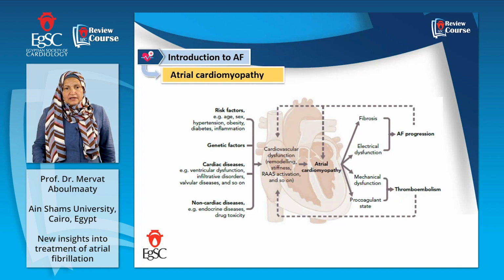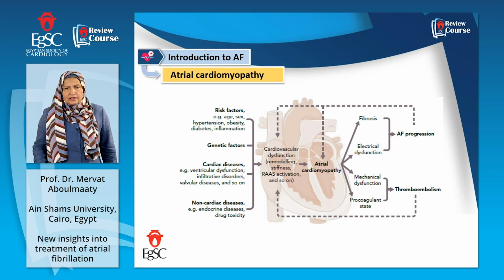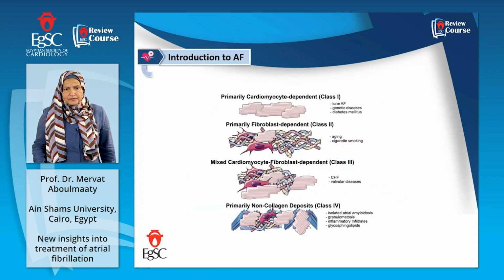Atrial cardiomyopathy includes fibrosis, electrical dysfunction, mechanical dysfunction, and a procoagulant state. What are the predisposing factors to this? Risk factors, genetic factors, cardiac diseases, and non-cardiac diseases. All of this will cause cardiovascular remodeling and will induce atrial cardiomyopathy.